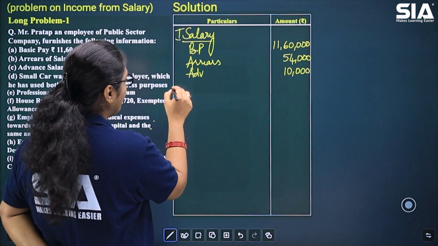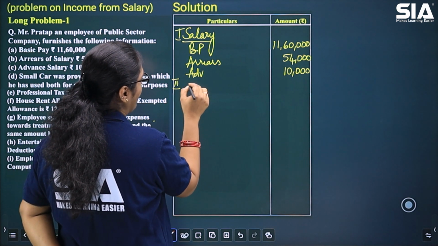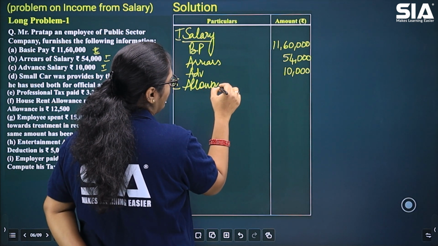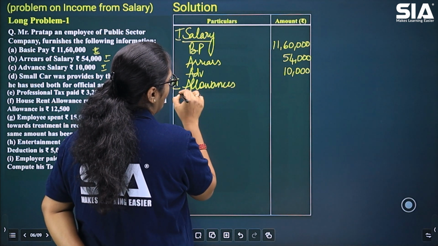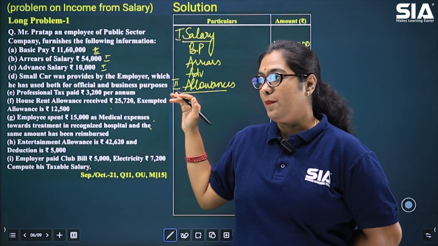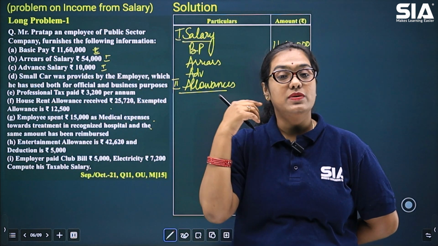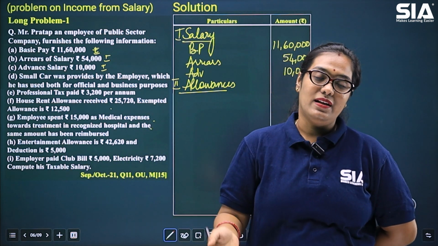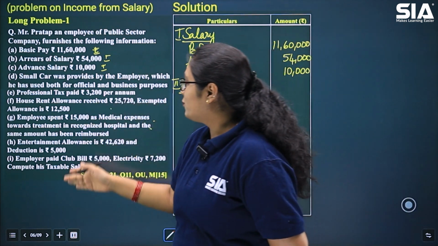The second thing that we have in our pro forma is allowances. Under allowances, you have all kinds of allowances, which can be dearness allowance, city compensatory allowance, house rent allowance, entertainment allowance, any of those. So let's look for those.